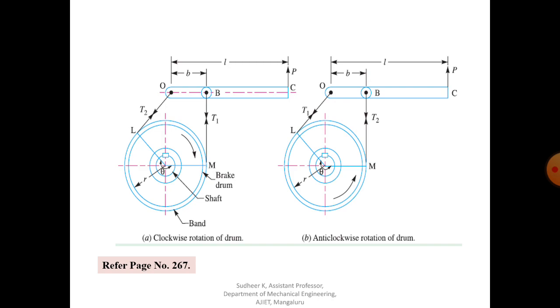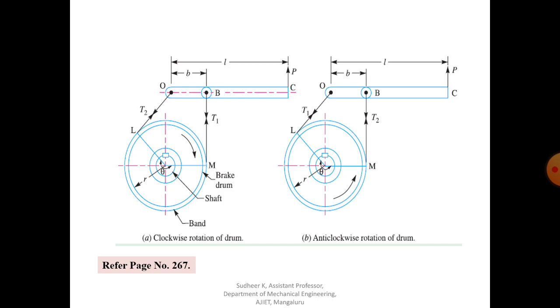Based on that we have to find out the actuating force. We have to find out operating force and braking force and all. Design means you need to find out all the dimensions of band brake. What are the tensions, what is the length of the lever, what is the angle of contact. Everything you need to find out, so that we'll discuss while solving the problem. So this is about a band brake, one of the important types of brake.